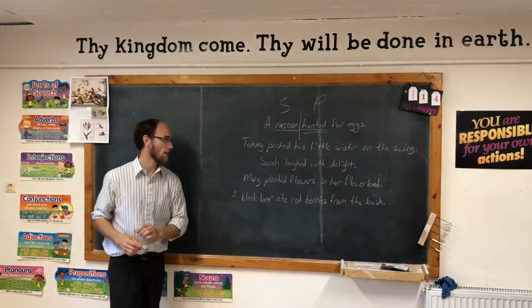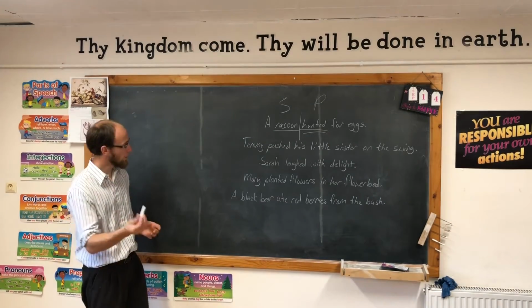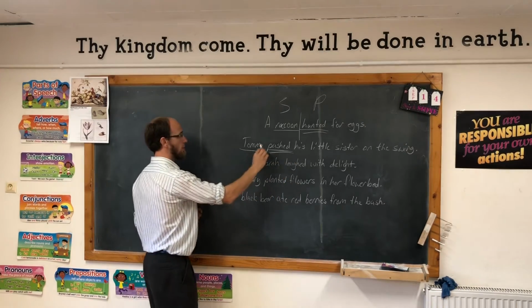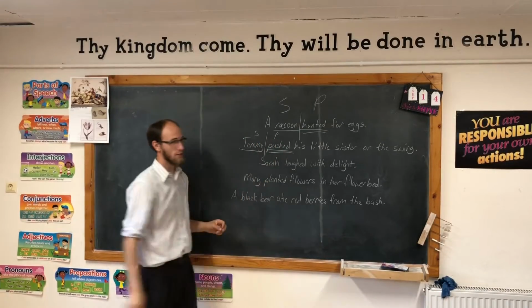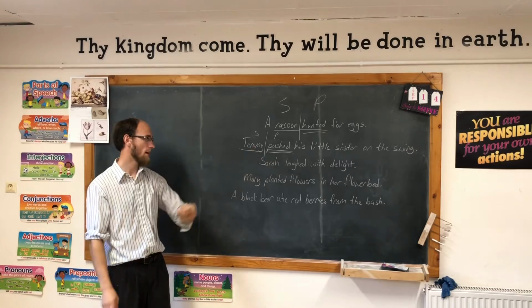Let's find the verb in the second sentence. Tommy pushed his little sister on the swing. The verb is pushed. Who or what pushed? Tommy. Tommy pushed, and we'll divide it here. This is the predicate, and this is the subject. Notice the predicate is a verb, and the subject is a noun.